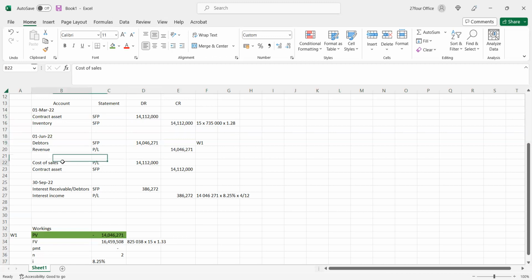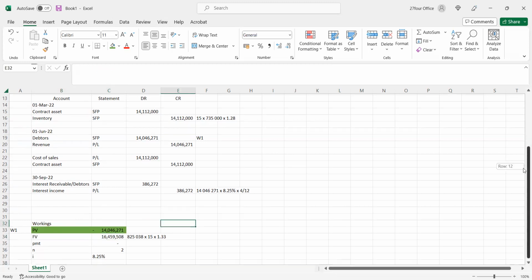Then we recognized cost of sales, but we took it against a contract asset because we already took the inventory out on 1 March. Then at the end of the year, 4 months have elapsed from the date the revenue was recognized. So we have earned interest income during that period. Okay, so you'll see the debtor would increase over the 2 years until it reaches the future value of 16,459. There's no cash flow that took place during this time.